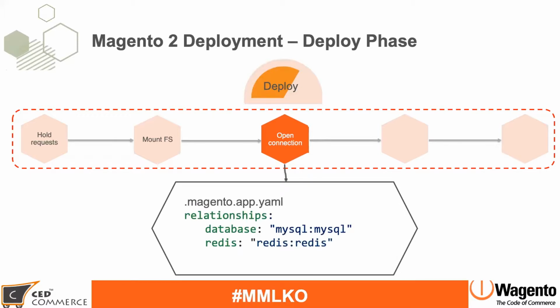Once we have connected the new container, now it is time that Magento will open all the services also. Because now this new container is ready to connect with the new services. So this will open all the services which you find in the .magento.app.yaml file, in the relationships section, you find all the services, and for that Magento will open the connection.